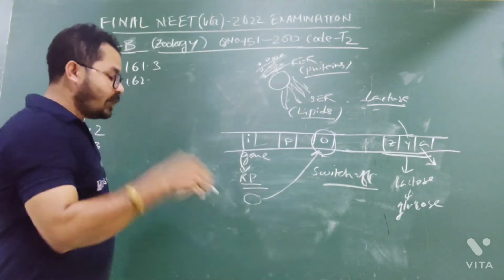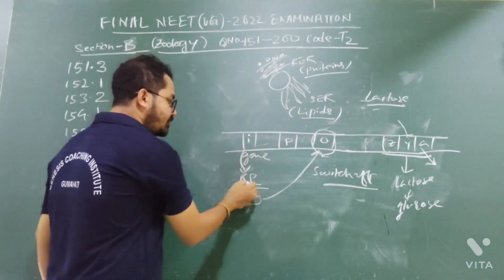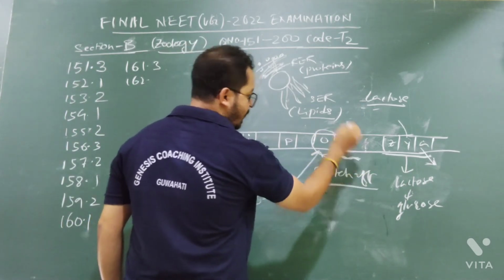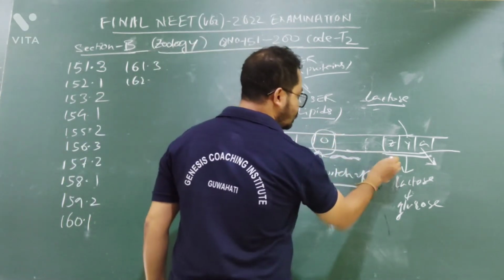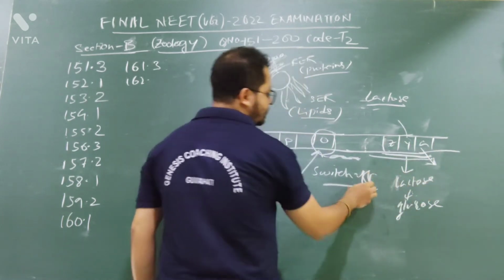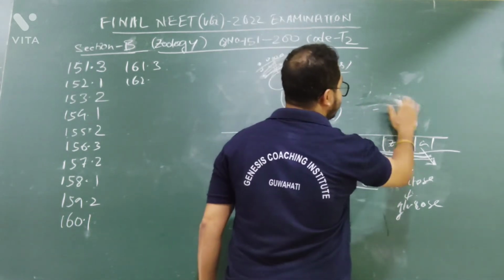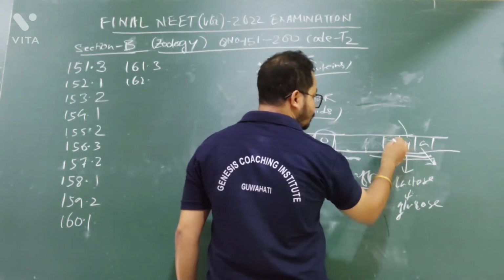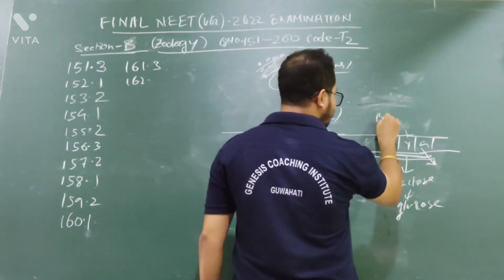So generally what happens when lactose is not available? Then the I gene will produce the regulatory protein and it will bind to the operator, and the RNA polymerase cannot bind here because already something is here. As a result, the RNA polymerase will not transcribe these three genes, and lactose cannot come inside because there is no need. Because if in the environment there is no lactose, what is the need of producing these three enzymes?